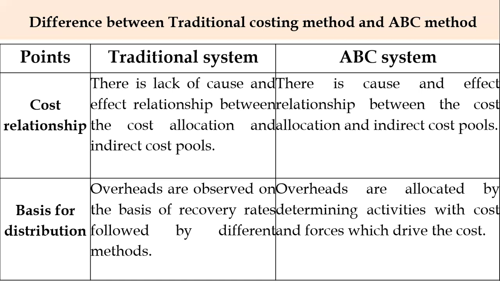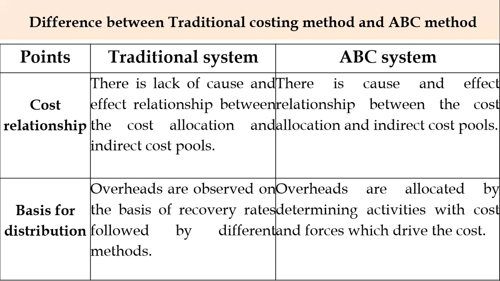What is the cause for the cost and what is the effect on that particular activity is studied in ABC. So if the number of activities increases, naturally the cost also increases here. If the activities are reduced, the cost can also be reduced. So there exists a cause and effect relationship in the ABC system.